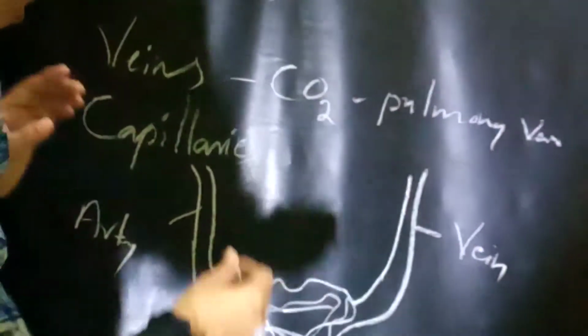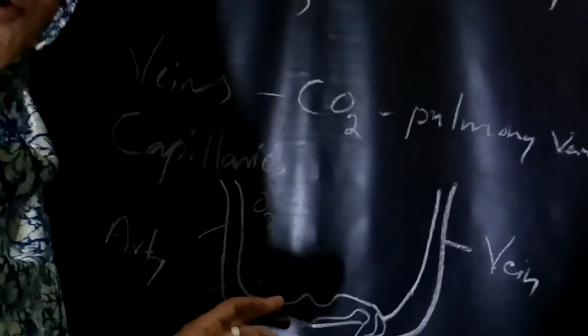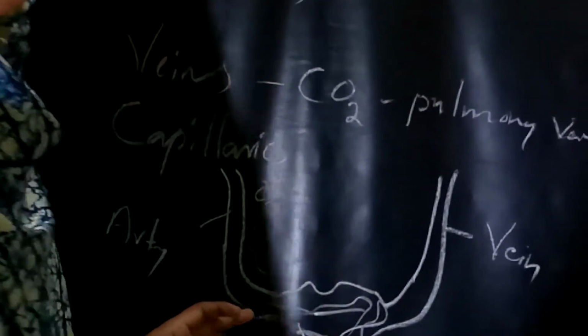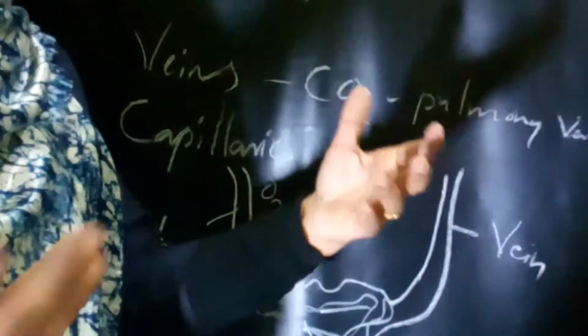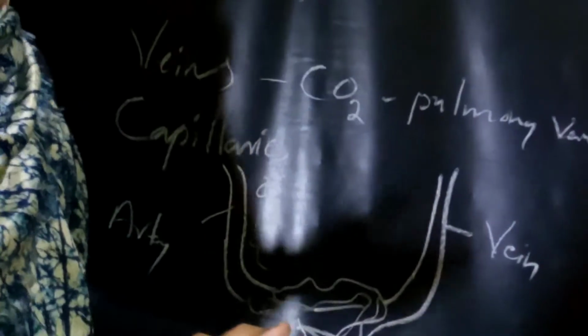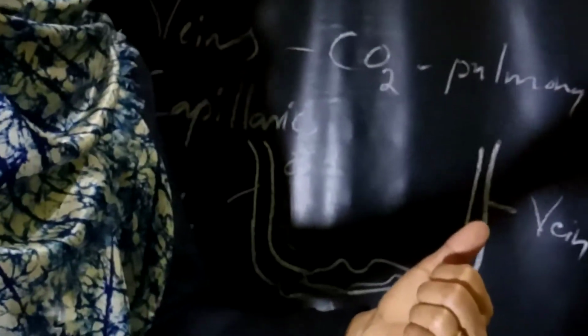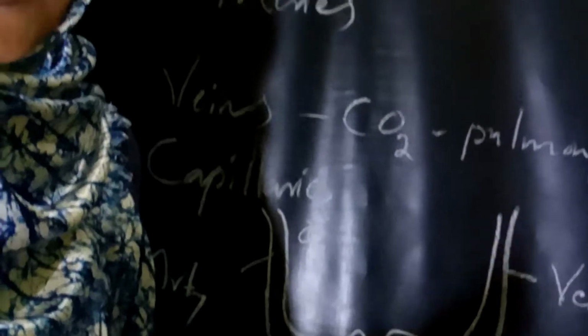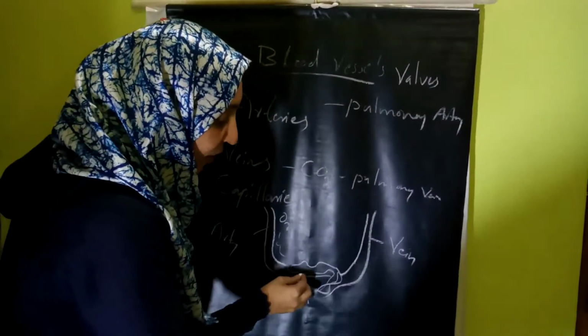Oxygen rich blood. So oxygen rich blood is coming through the arteries, and while this oxygen rich blood is passing through the capillaries, the process of exchange of materials takes place. That is, the body cells absorb the needed material from the blood. At the same time, the blood receives waste material such as hormones, carbon dioxide, etc. from the body cells. This process is continuous up to here.